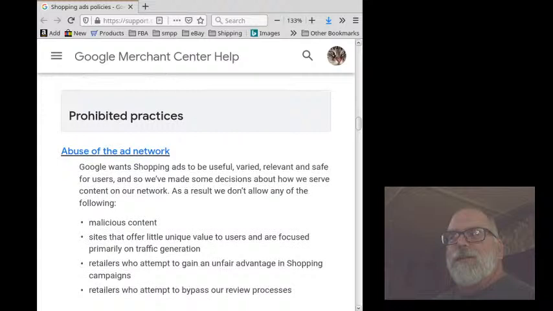Prohibited practices. Abuse of the ad network. Google wants shopping ads to be useful, varied, relevant, and safe for users, so we've made some decisions about how we serve content on our network. As a result, we don't allow any of the following: malicious content, sites that offer little unique value to users and are focused primarily on traffic generation, retailers who attempt to gain an unfair advantage in shopping campaigns, retailers who attempt to bypass our review processes.